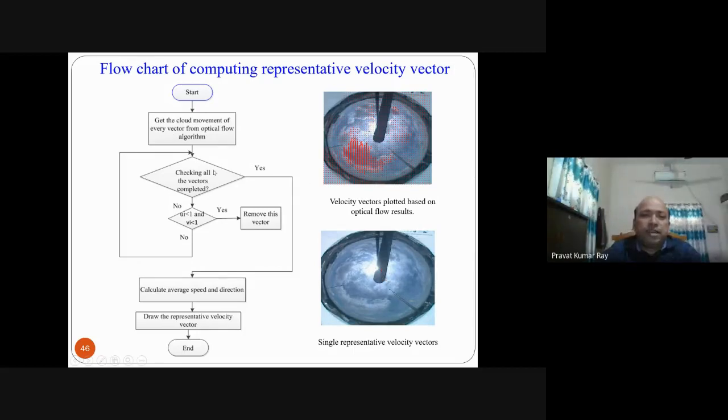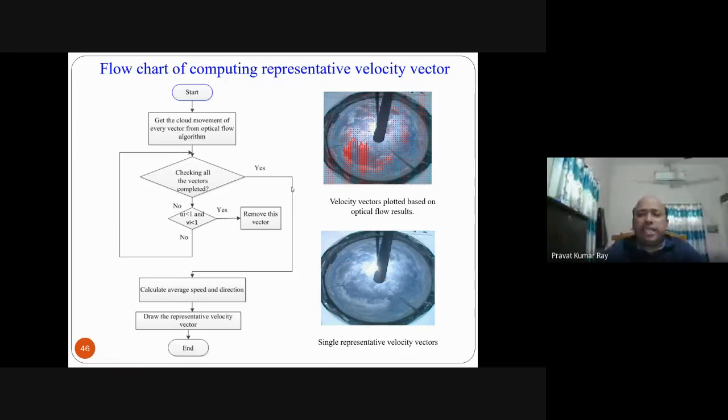So the process or the flow chart is like this. You get the cloud movement of every vector from the optical flow algorithm, and check whether all the vectors are completed. If completed, find out the average speed and direction, that is V and theta. But if not, then you check whether the velocity along horizontal is less than 1 and along vertical is less than 1. If yes, then remove it, as it acts as noise. Otherwise, go to the start. So this is the flow chart of computing the representative velocity vector.